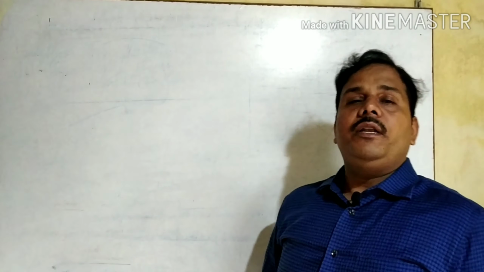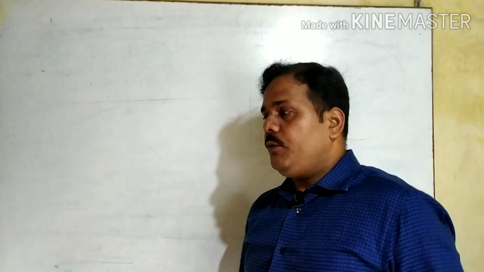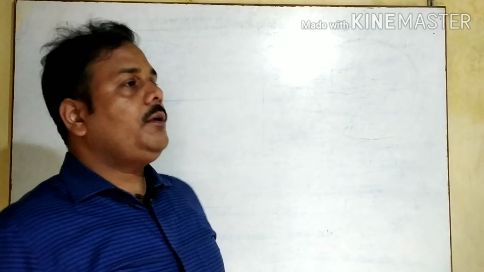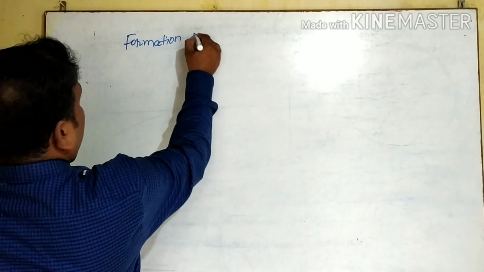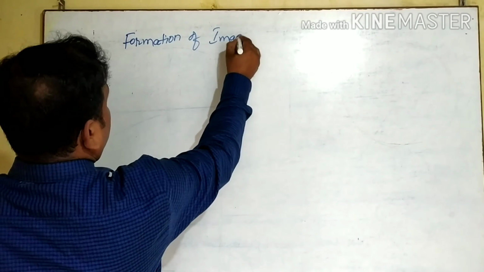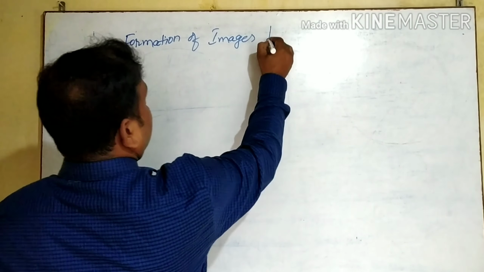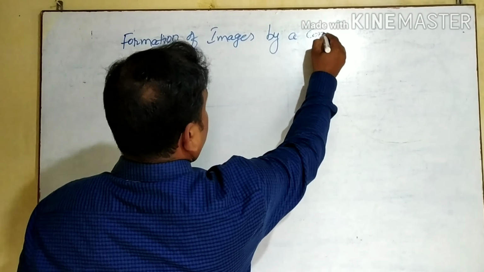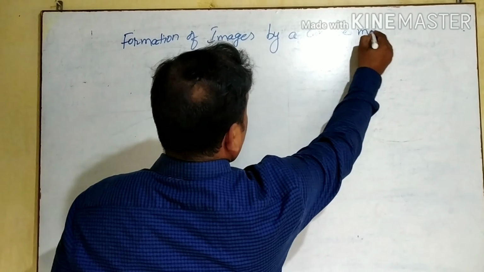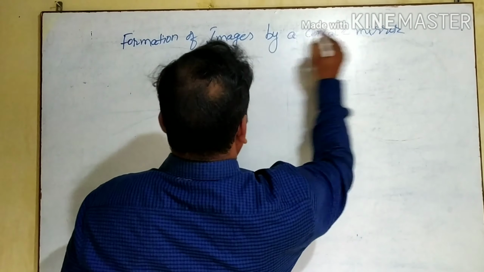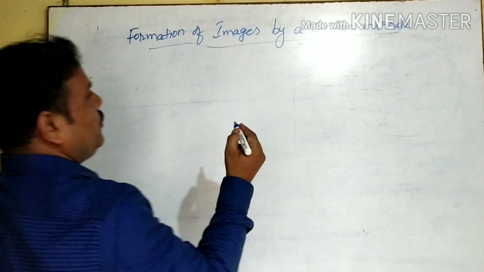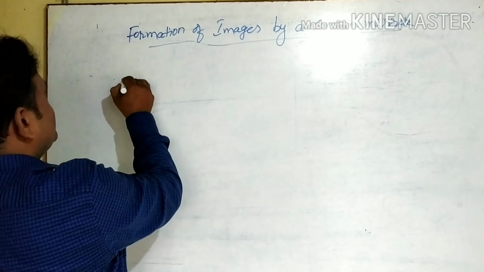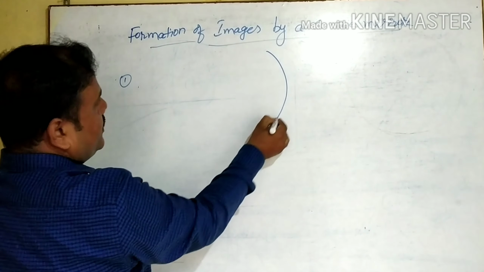Okay, we will discuss the formation of images by a concave mirror. For that we will follow certain rules. First, this is the concave mirror.